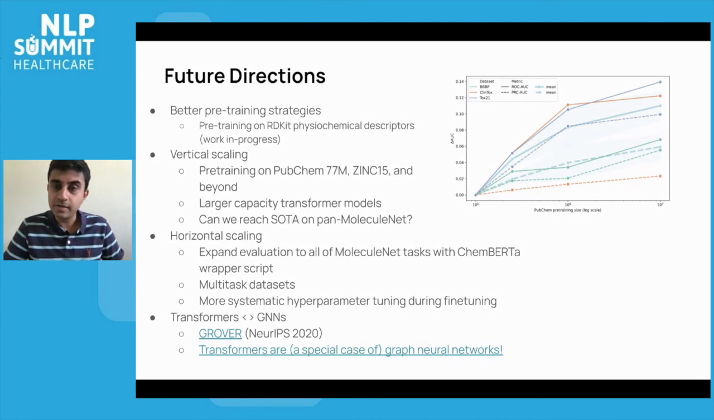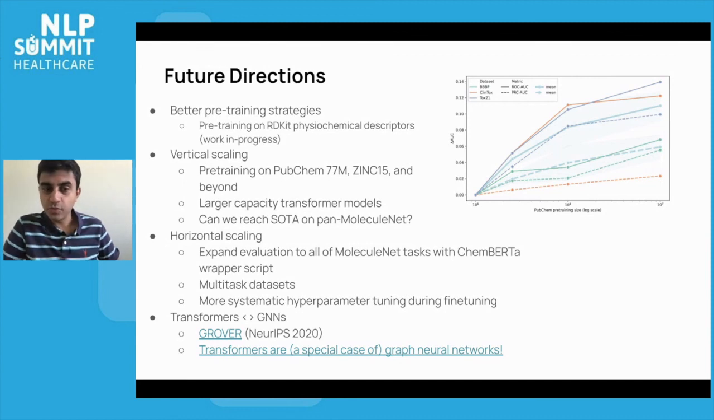We're looking at doing more rigorous benchmarking. We've only benchmarked on a subset of the MoleculeNet benchmark suite, something like 3 or 4 tasks. We'd ideally like to benchmark on all of MoleculeNet, which is 17 tasks in the first release, probably something like 30 to 40 tasks in the next release. We'd like to do more systematic hyperparameter tuning. We'd also like to look at